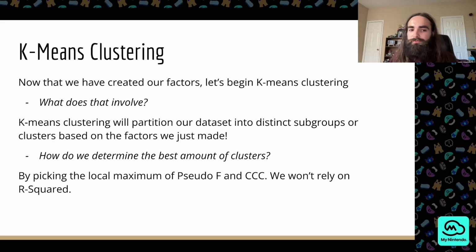What does that involve? Clustering will partition our dataset into distinct subgroups or clusters based on the factors we just made. How do we determine the best amount of clusters to use? We'll pick the local maximum of the pseudo F and the CCC. We won't rely too much on R squared, as R squared will always increase as you increase the number of clusters. We'll mainly only use it for tiebreakers if we need to.